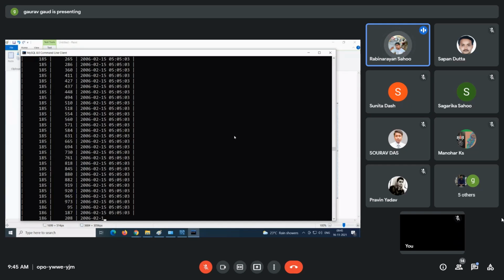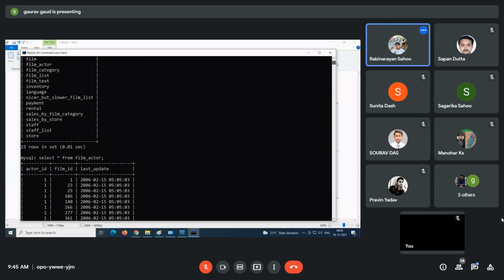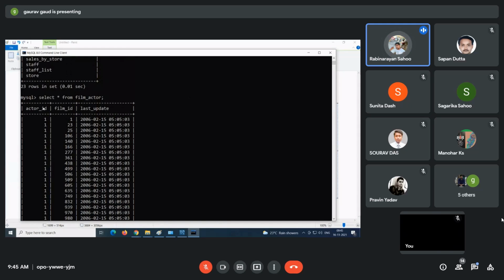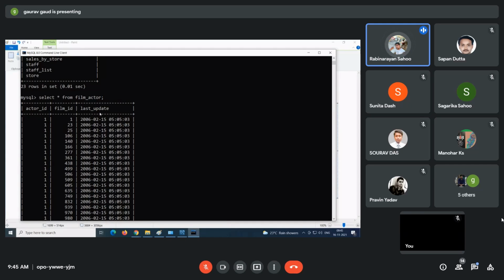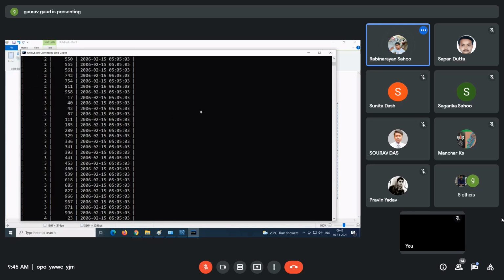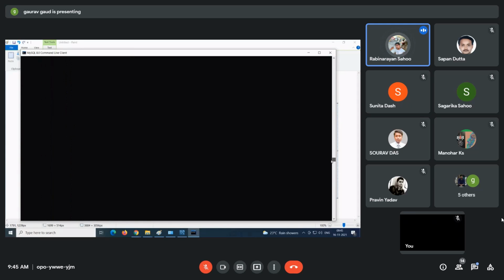Guys, a huge amount of data those people added. Total how many rows are there? 5462. Okay. So here they will show actor ID, film ID, last update. Obviously, guys, it's dummy data that they populate. Everywhere they just have some dummy data. So this is how we will fetch all the data available in the database.